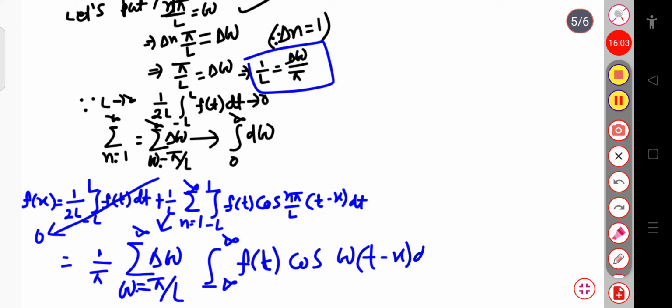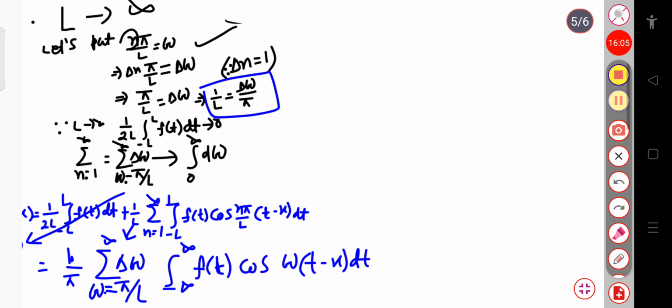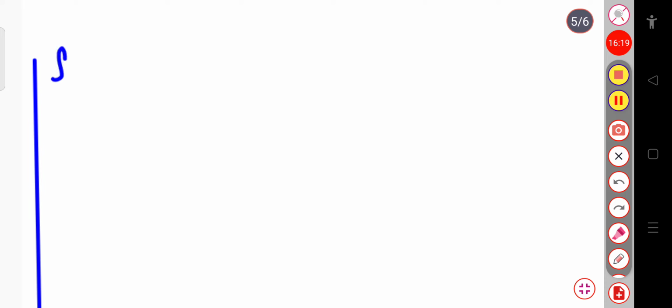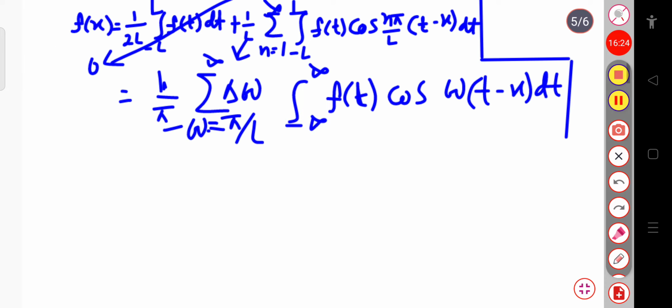Now I will convert this summation sign for omega to 0 to infinity d omega. So f of x will be equal to 1 by pi times the integration from 0 to infinity, and this delta omega is now d omega.